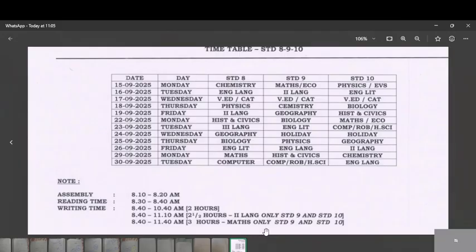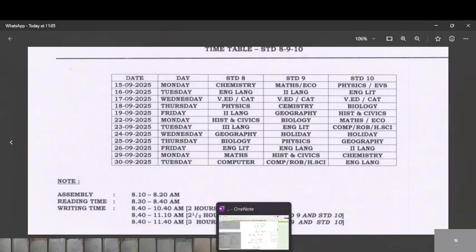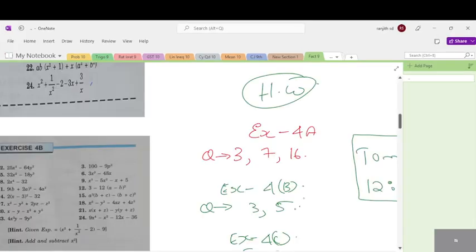Three hours. Maths. Okay, students, fine. 15.